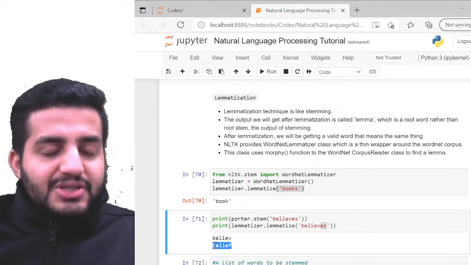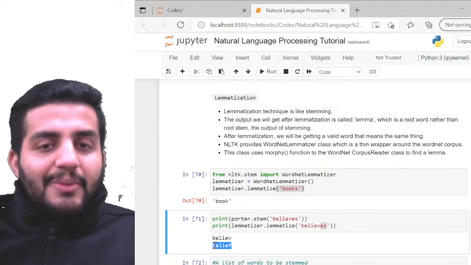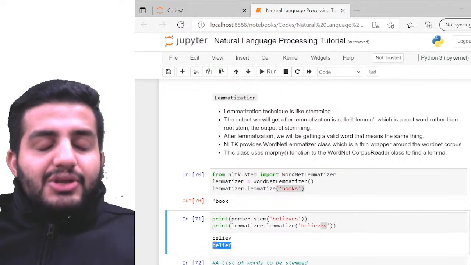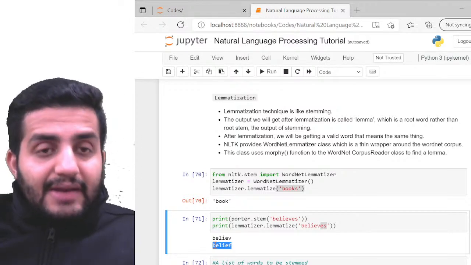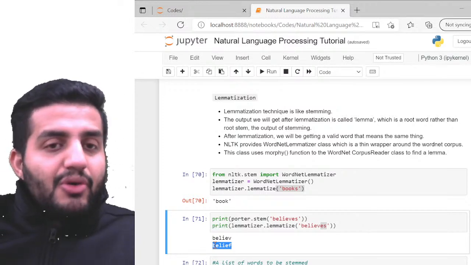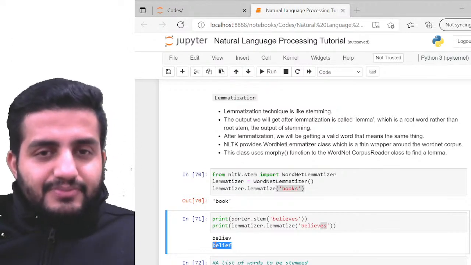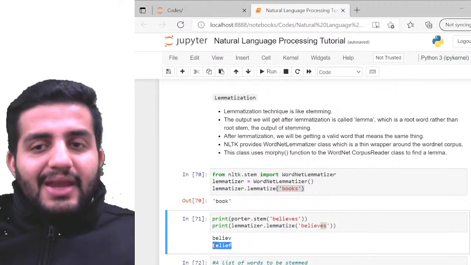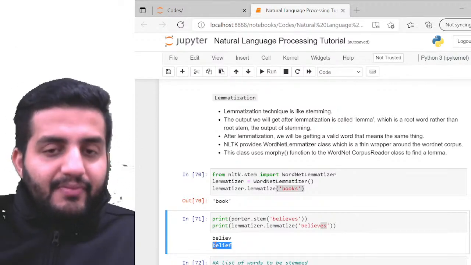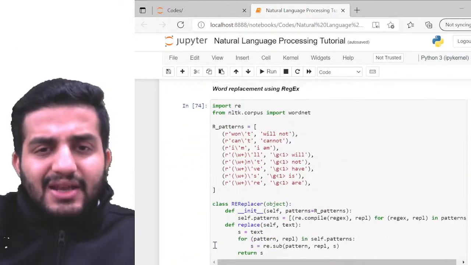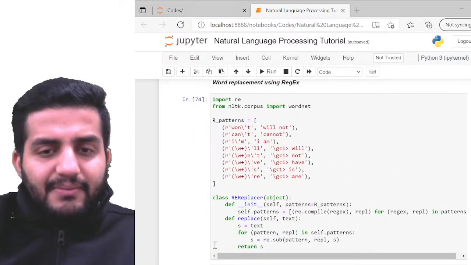You have options in stemming, and you have options in lemmatization. You have to figure out which is giving you outputs and results closer to reality. That's where the stemming and lemmatization funda comes in. Makes sense, guys? You can always keep on checking that.